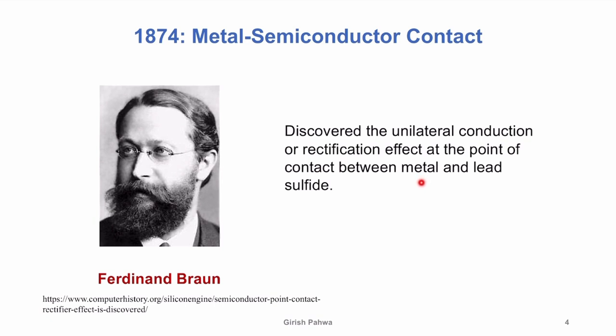But he just left it at that, did not explain the results, but this was something that was observed first by him. By the way, he later became a very accomplished scientist. He invented the cathode ray tube, which was used for television, right? He played a major role in that, and also the phased array antenna in RF. But he gave the idea of this metal semiconductor contact unilateral conduction. So it's like a diode type behavior.